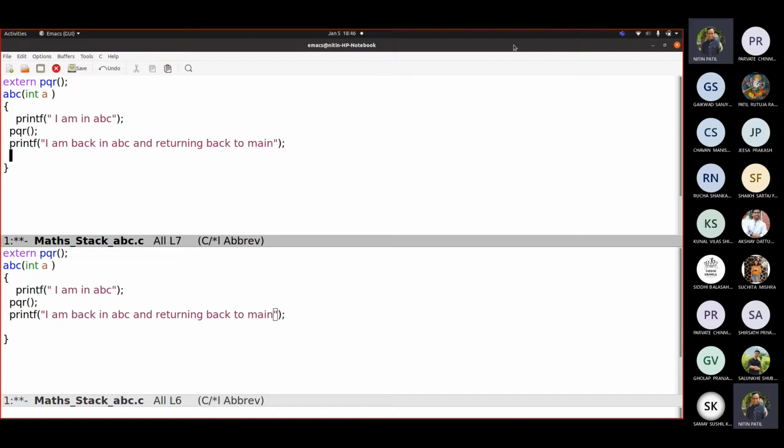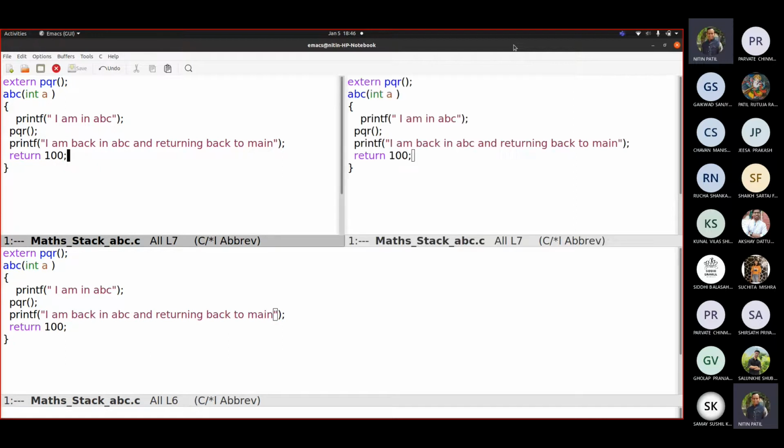So here we are writing return 100 in PQR, because this ABC should return some value. Control X, Control X3, Control XW, maths stack PQR.c.